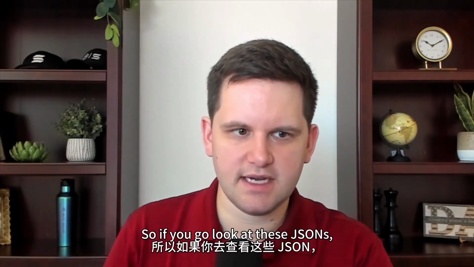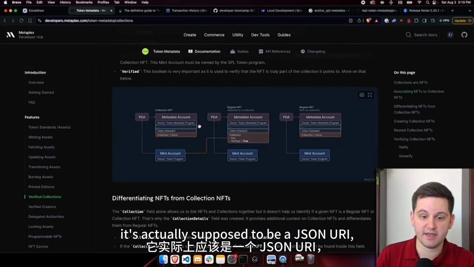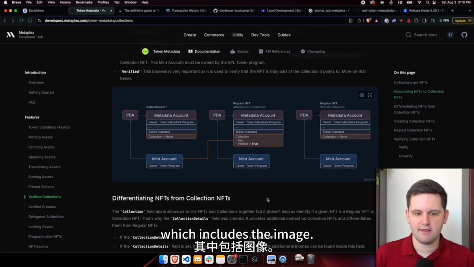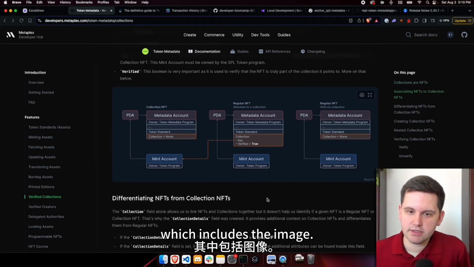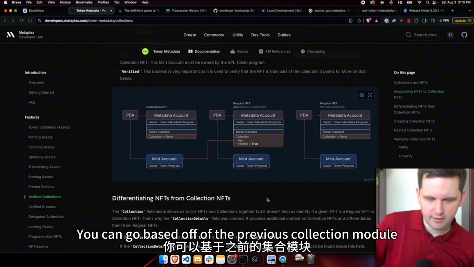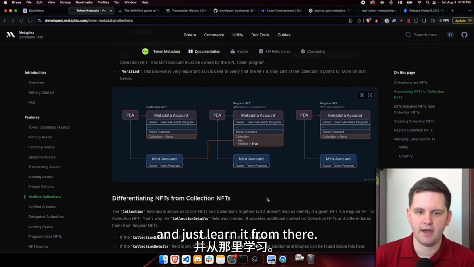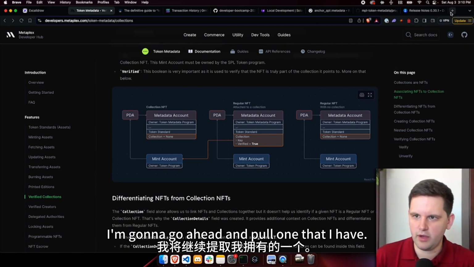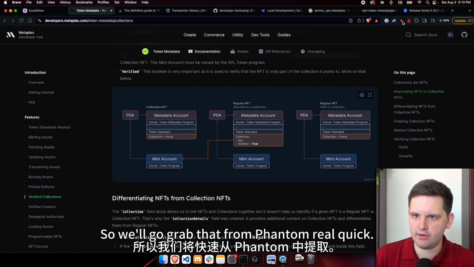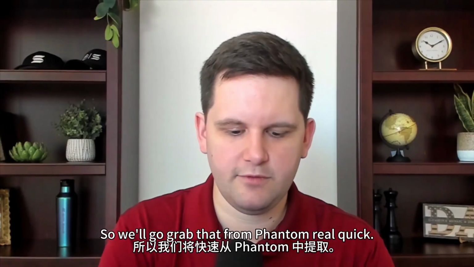So if you go look at these JSONs, it's actually supposed to be a JSON URI, which includes the image. We're not going to do that real quick. You can go based off of the previous collection module and just learn it from there. I'm going to go ahead and pull one that I have. So we'll go grab that from Phantom real quick.